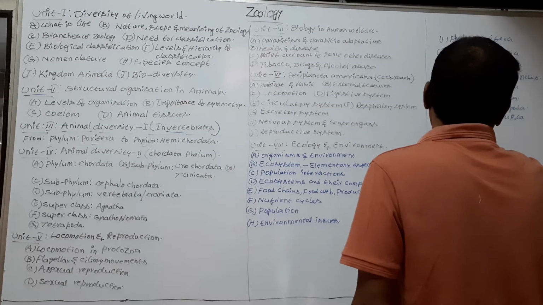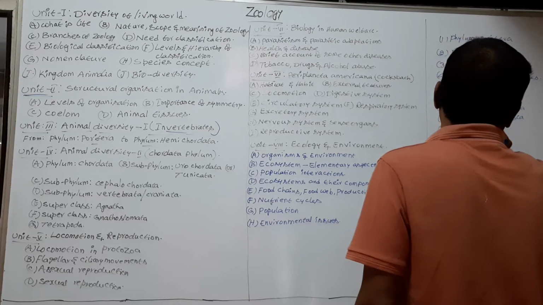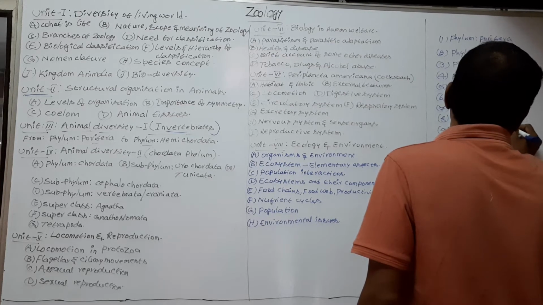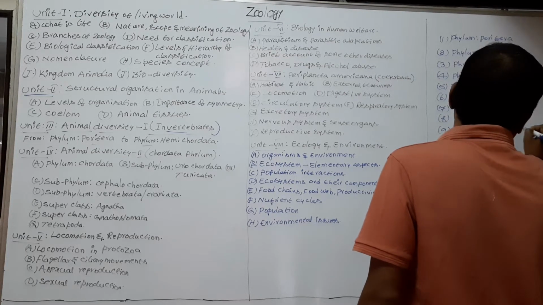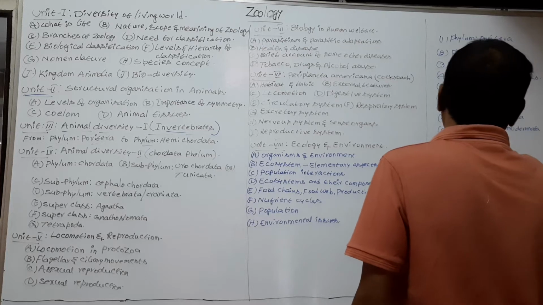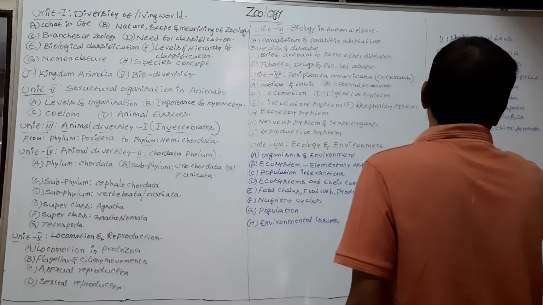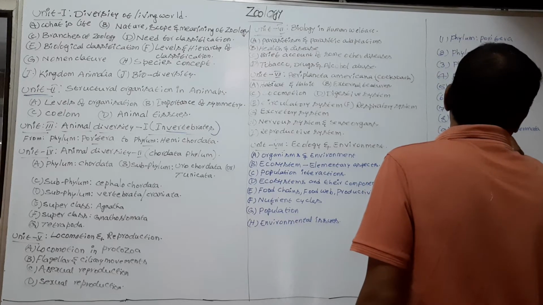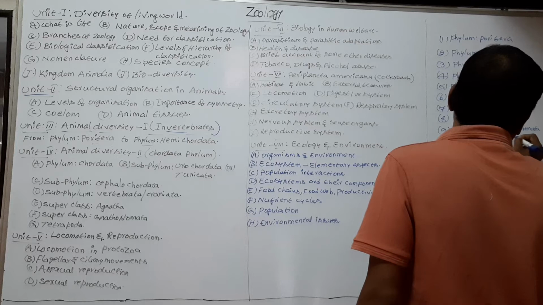Ninth phylum is Echinodermata. Tenth phylum is Hemichordata.